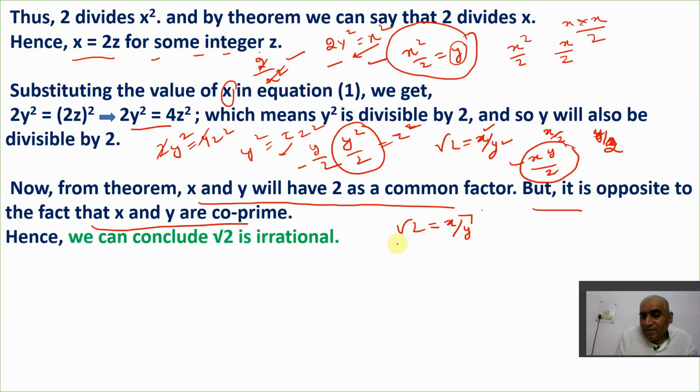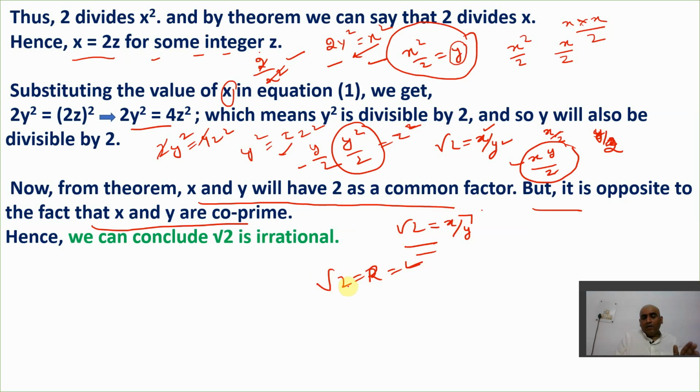That means whatever we have come to know about root 2 here is that this is not co-prime, because of the factor of 2. When it is not co-prime, that means whatever we have thought, that root 2 is a rational, is wrong. It's wrong. Why is it wrong?